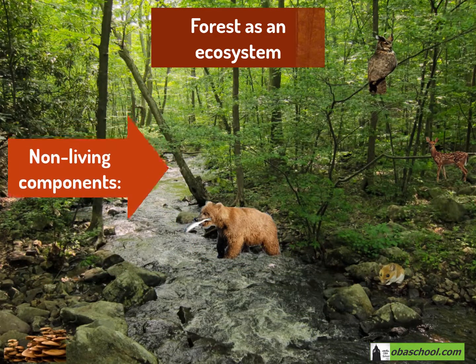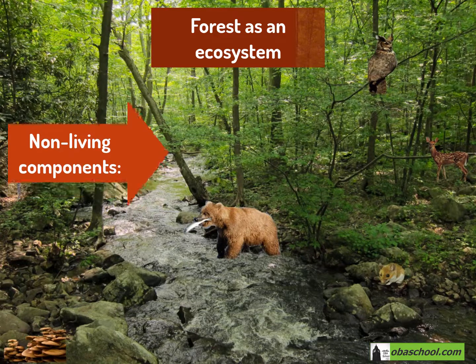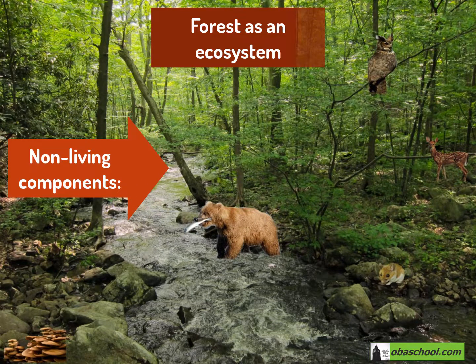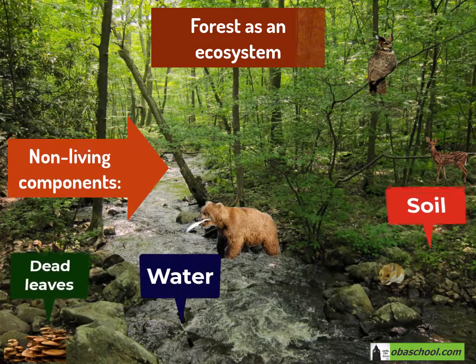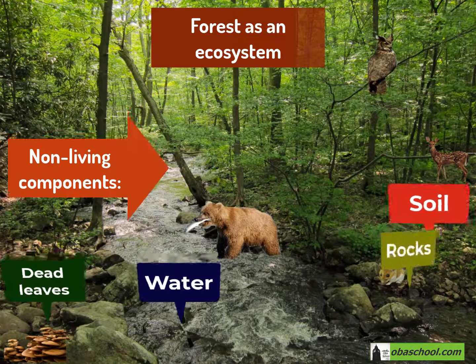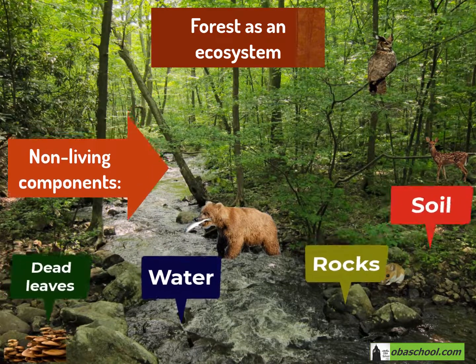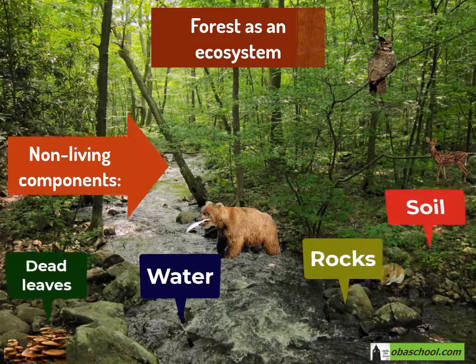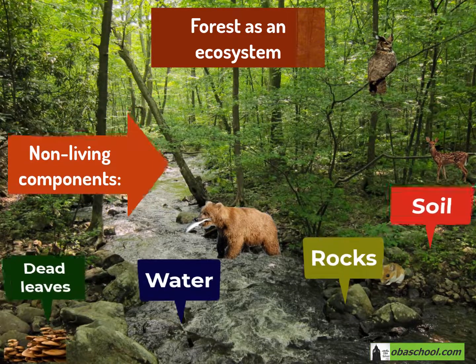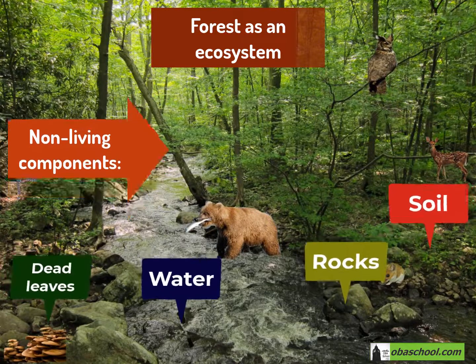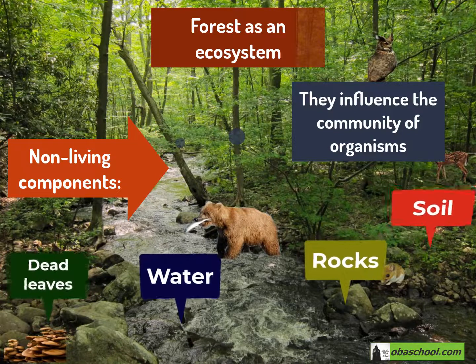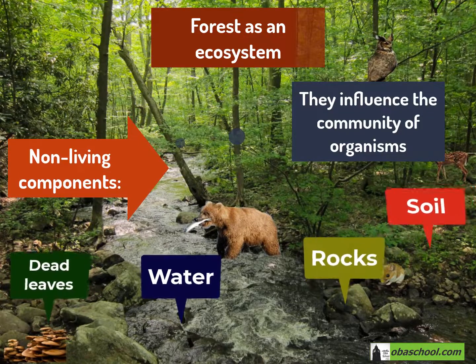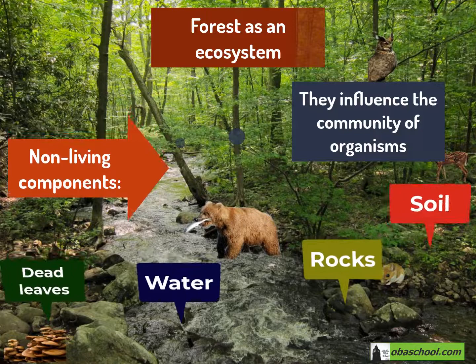The non-living components of the ecosystem, which is the forest, include the following: the soil, dead leaves, water from the rain and streams, the rocks, and any other physical or chemical factors. And these non-living components of the ecosystem will influence the community of organisms. So it will also influence the ecosystem.